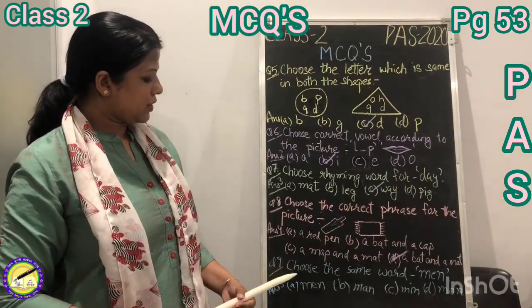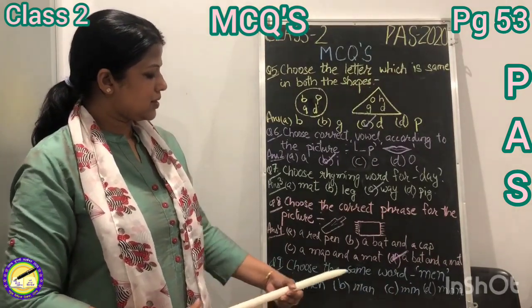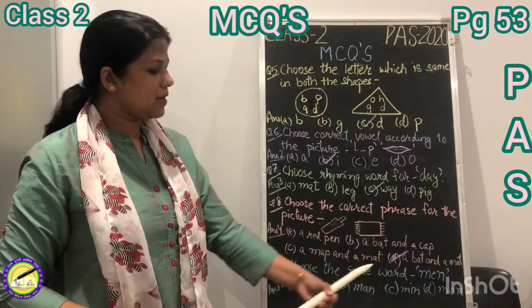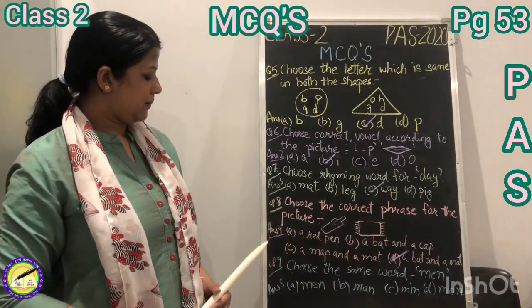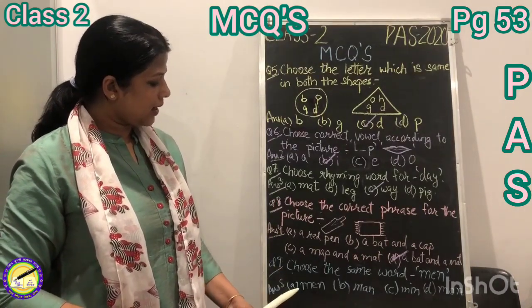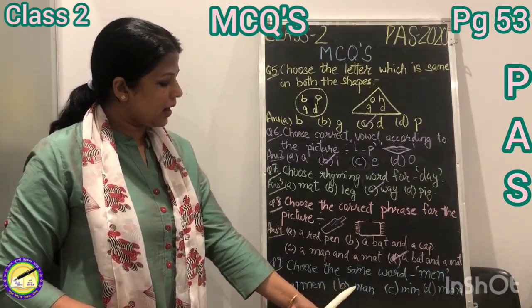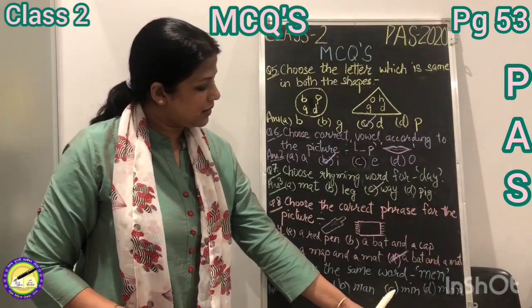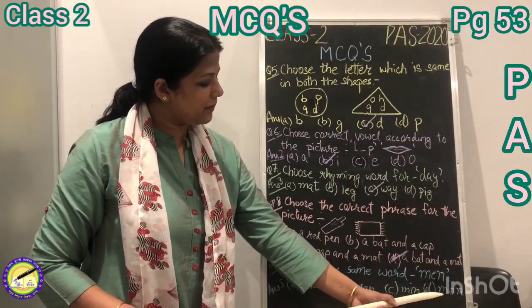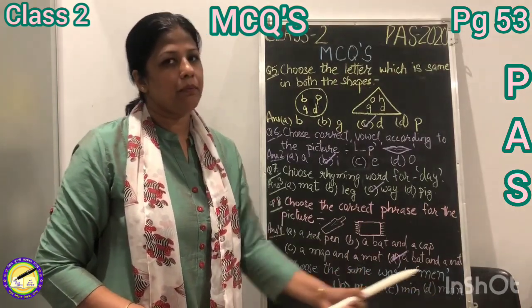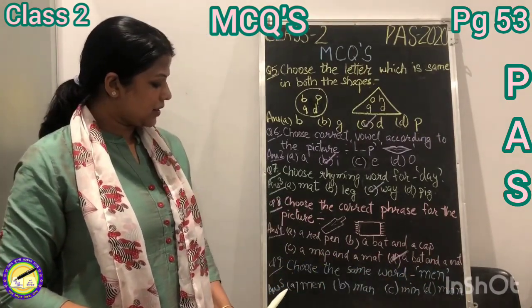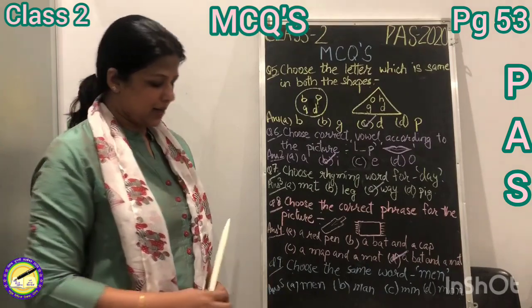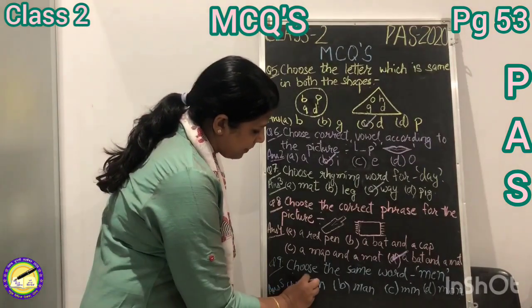Children, our next question is choose the same word. We have to choose the same word and the word is MEN, men. And the options are A, MEN, men, B, MAN, man, C, MIN, min, D, MON, mon. The word is MEN, men, and it is written on option A. So we will put a tick on MEN, men.